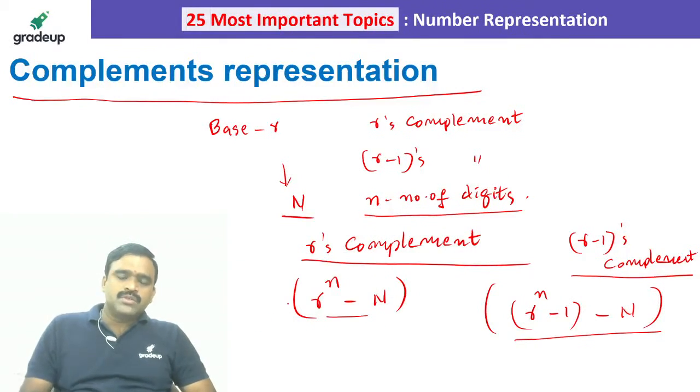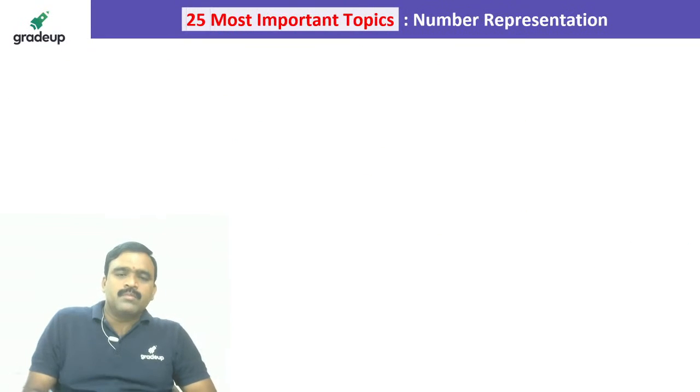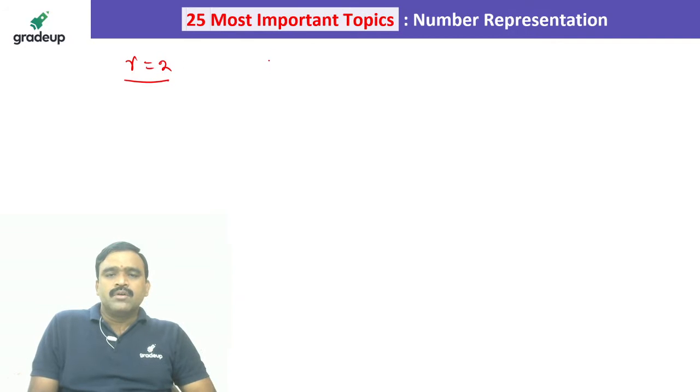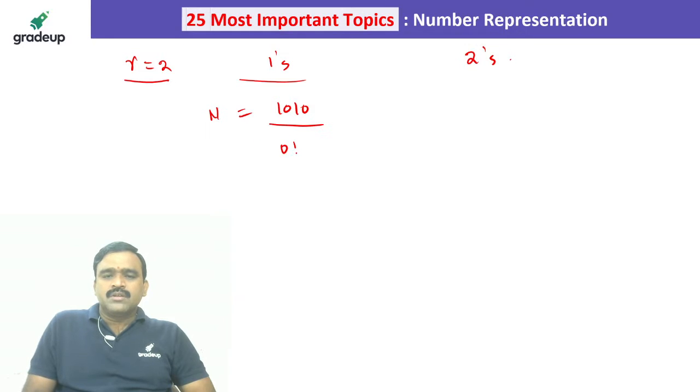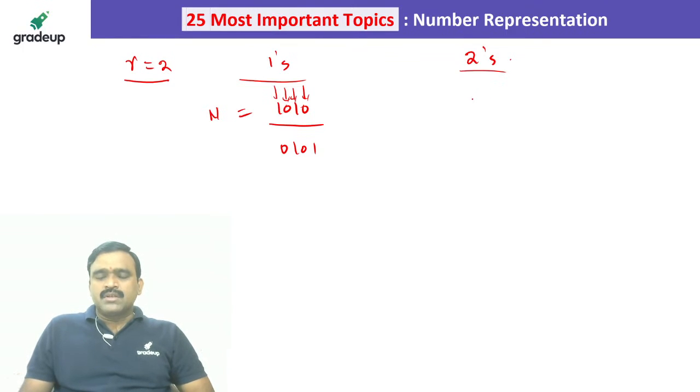For a base 2 system, we have 1's complement and 2's complement. For example, R is equal to 2, that means a binary system. Given number N is 1 0 1 0, then the 1's complement is 0 1 0 1. That is, subtracting every digit from 1: 1 minus 0 is 1, 1 minus 1 is 0, and so on. And the 2's complement is the 1's complement plus 1.